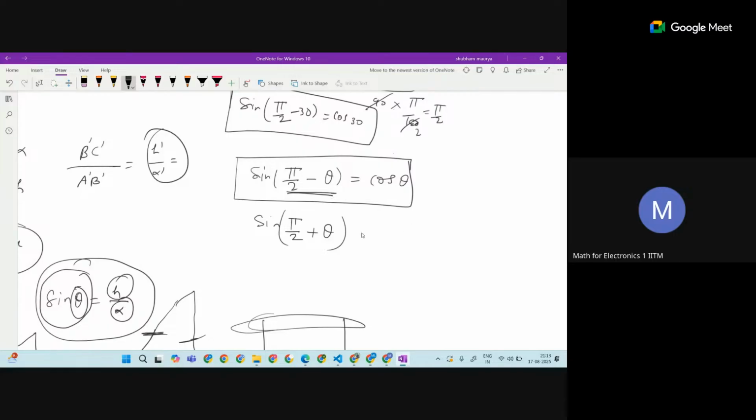To say that, we can slightly change the operation. I use the earlier one, with minus theta, and we know that this is the cos. So cos of minus theta. What is cos of minus theta going to be?